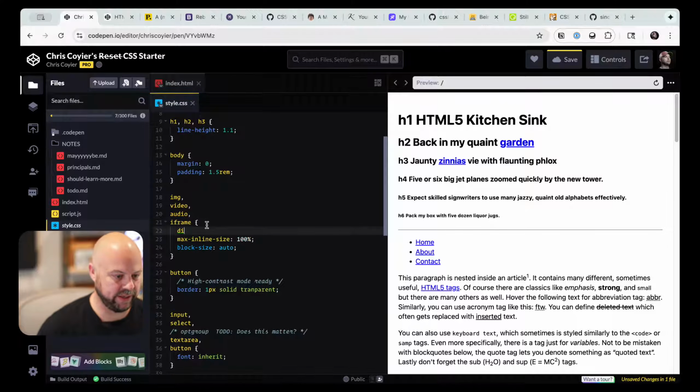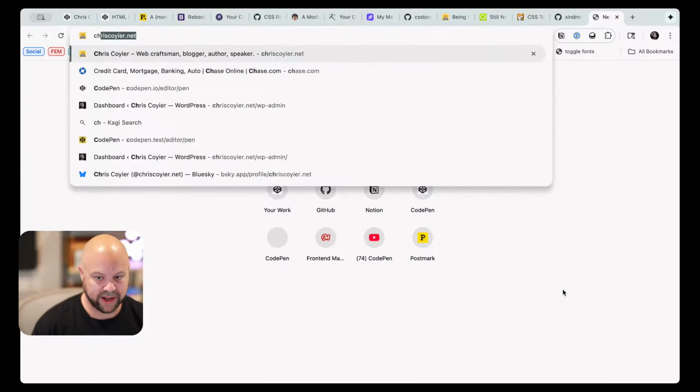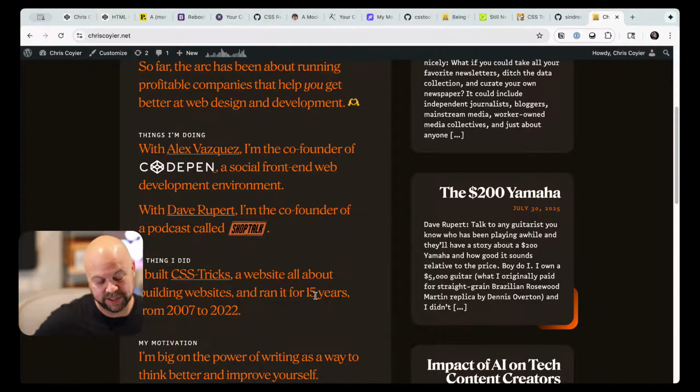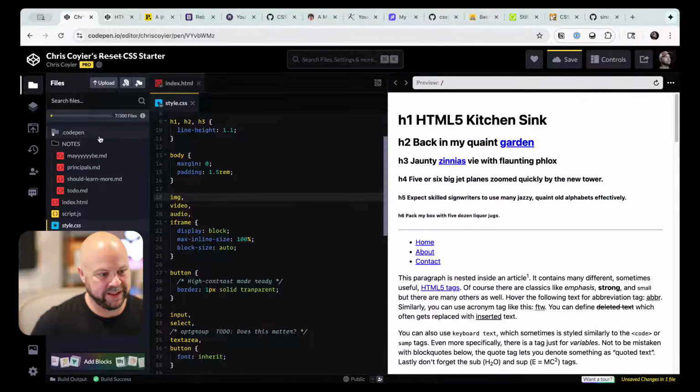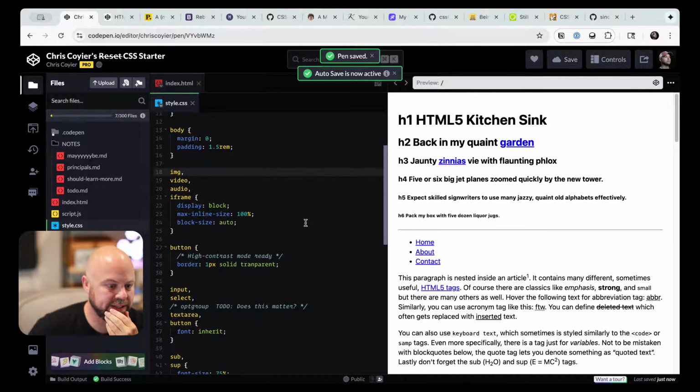These elements should be display block. My hesitation with display block on IMG is that in my life, I have put images in the middle of text. In fact, I think I even do it at chriscorner.net. I have some images set right within text like that. And if those were display block, they would break that paragraph. But as far as default behavior, I think you almost always want this. I'd probably be setting it more than unsetting it. So I think that's cool in my style sheet.